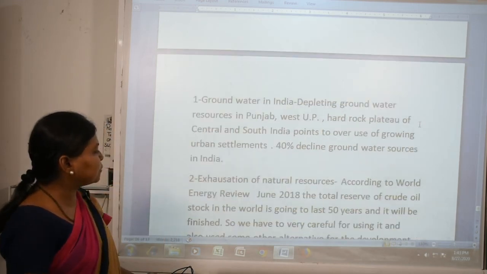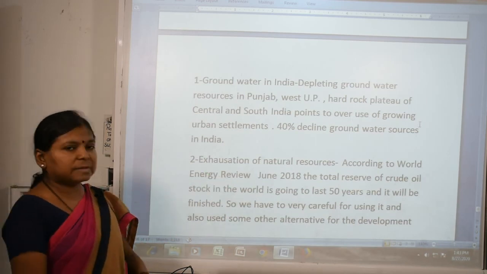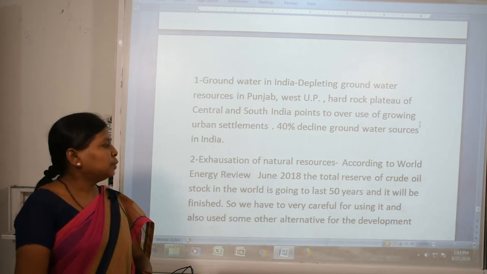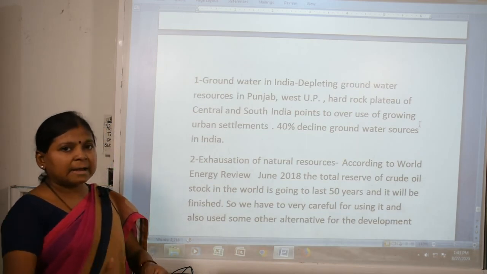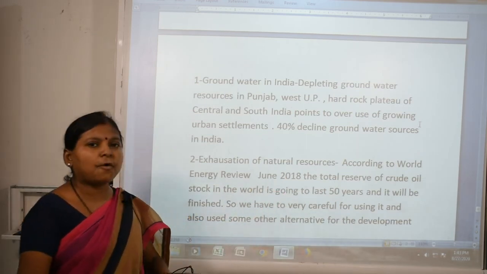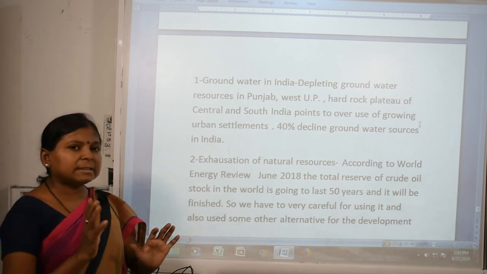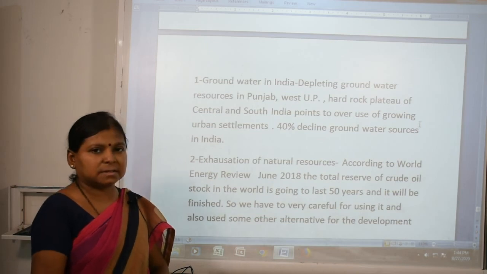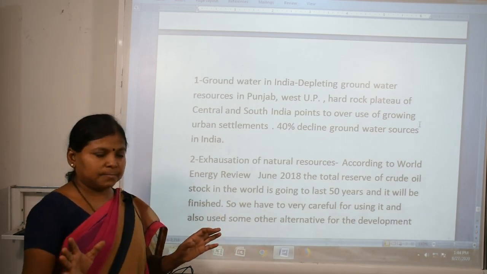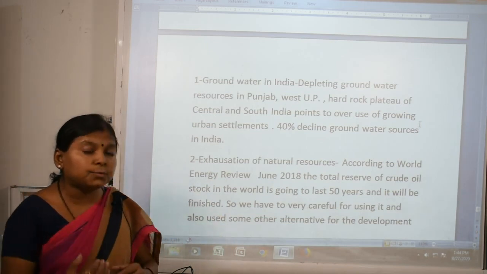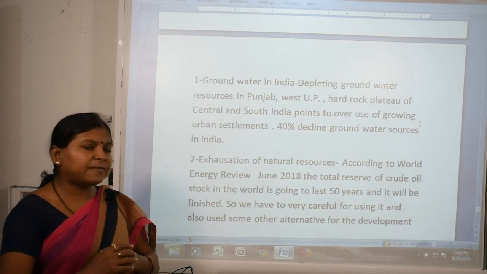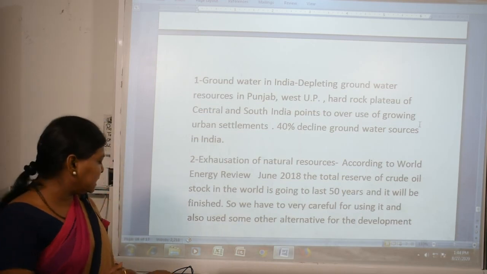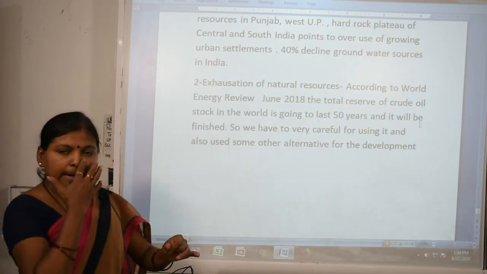Next one is exhaustion of natural resources. According to the World Energy Review of June 2018, the total reserve of crude oil stock in the world will last for only the next 50 years and then it will be finished. So we have to be very careful when using these materials, and we have to adopt some alternatives for development.